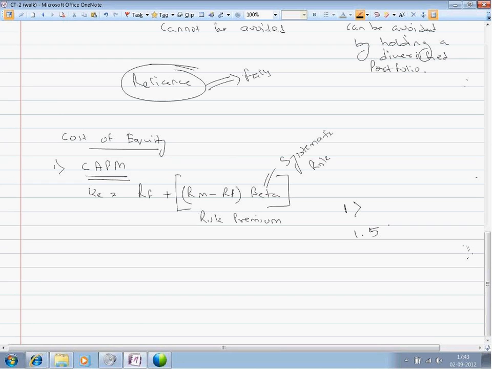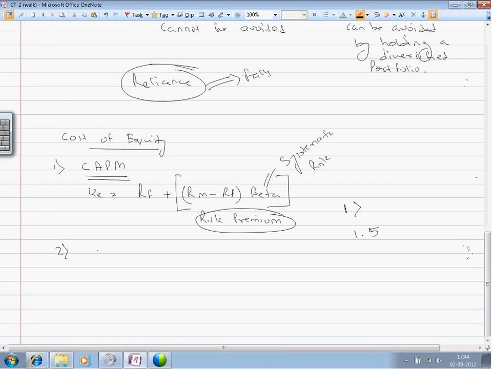Because of the systematic risk, it also states that if the market return changes by 1%, the stock return will change by 1.5%. It is computed by multiplying the beta with the excess return over the risk-free rate.